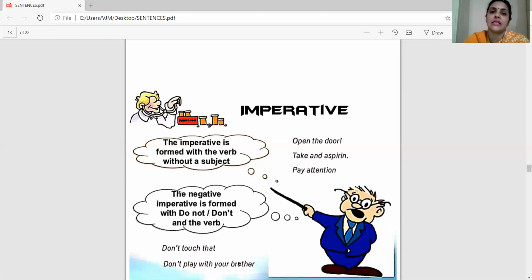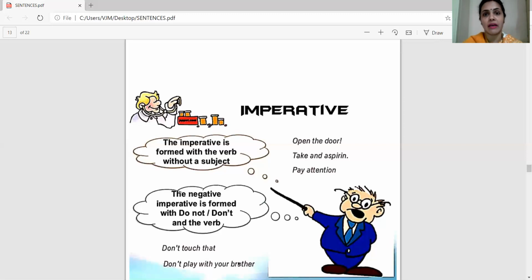Maybe some harmful thing is there, thorns are there, or big stones are there, or some dirt is there, or maybe a pot is very hot. Maybe a child is going near fire. So maybe the instruction is given, don't touch that. That doesn't mean that you should touch it. The usage of don't is giving you a negative meaning, but the function of don't is the opposite. Touch it and see it for yourself, or don't touch it. Okay? Don't play with your brother.